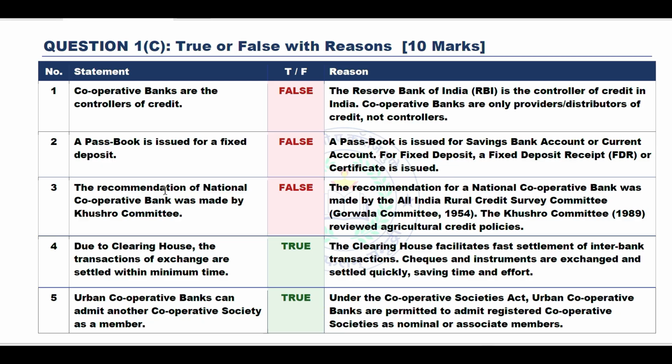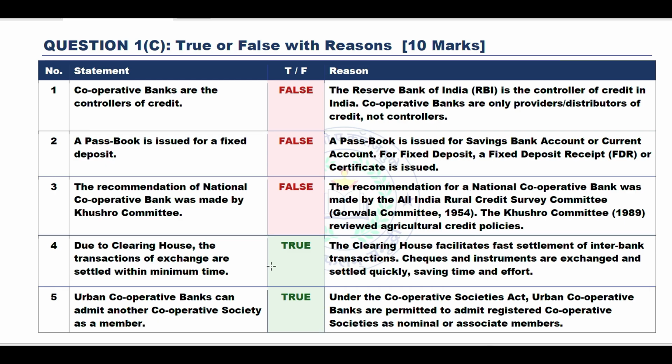Number 3, the recommendation of National Cooperative Bank was made by the Khusro Committee. Again, the statement is false. Why? The recommendation for the National Cooperative Bank was made by the All India Rural Credit Survey Committee, that is the Gorwala Committee, in 1954. The Khusro Committee in 1989 reviewed agricultural credit policies.